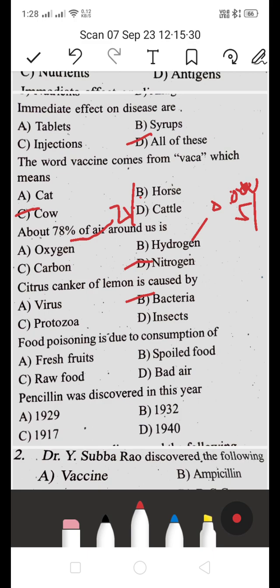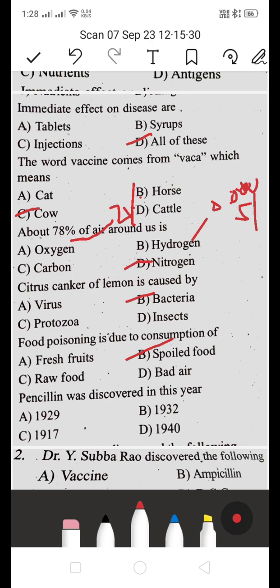Food poisoning is due to consumption of fresh fruits, spoiled food, raw food, or bad air? Everyone knows food poisoning is due to consumption of spoiled food. Penicillin was discovered in which year: 1929, 1932, 1917, or 1940?